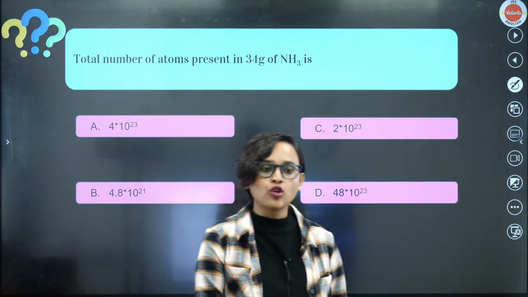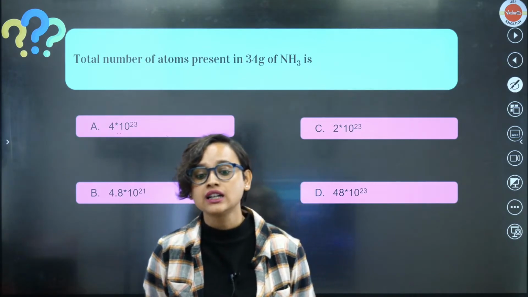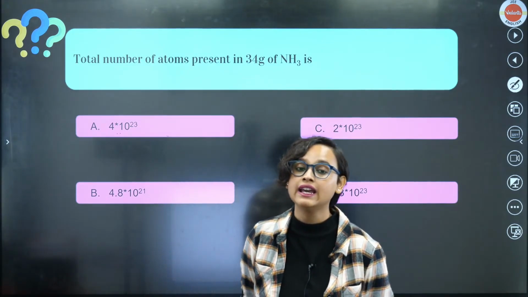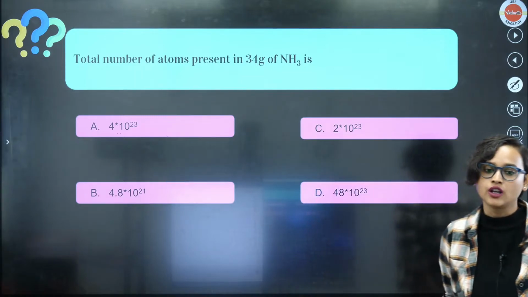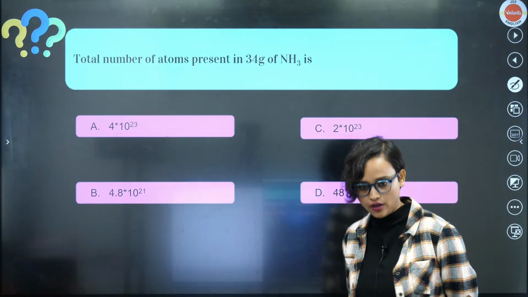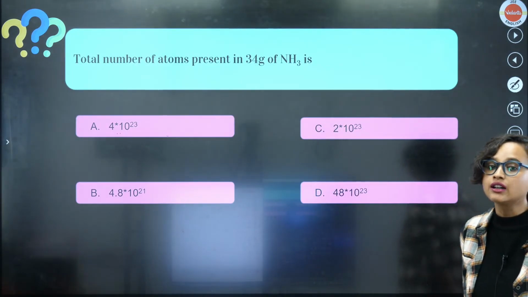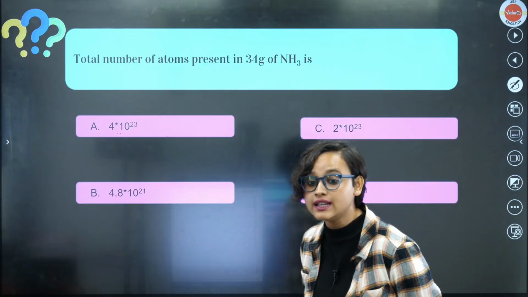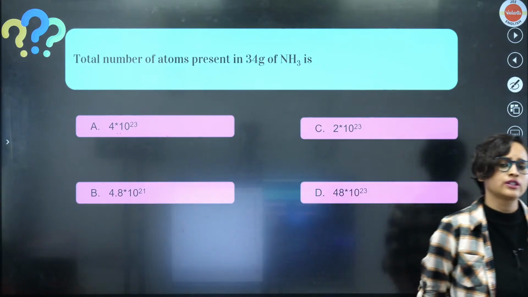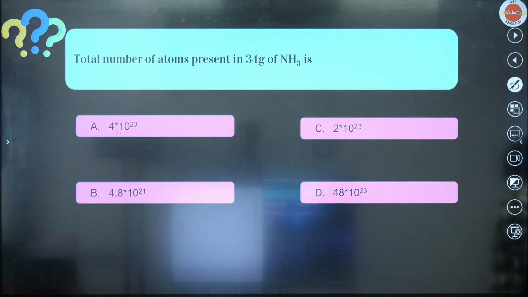Great. Now, total number of atoms present in 34 gram of NH3 is, tell me. 44 is the most, absolutely right. This also you can do. Come on, you tell me how to do it. Very simple, very easy, guys.